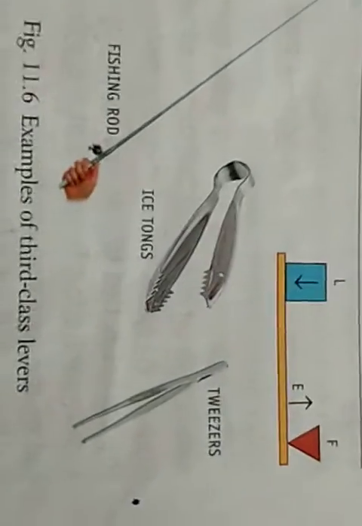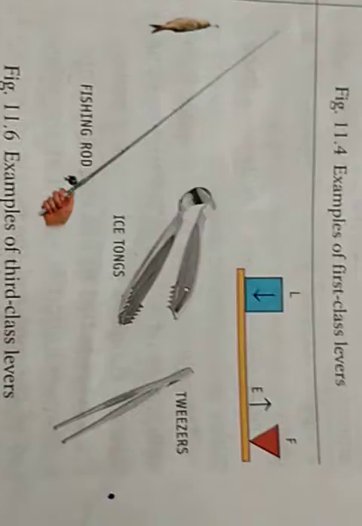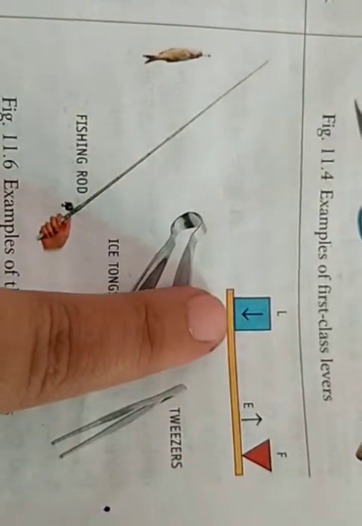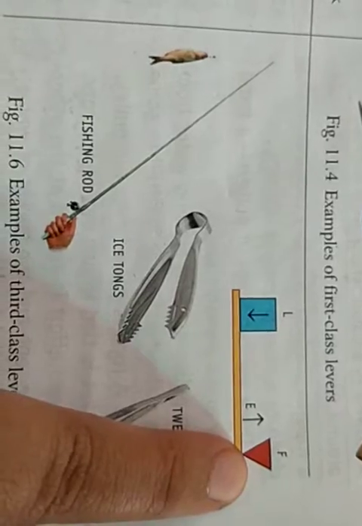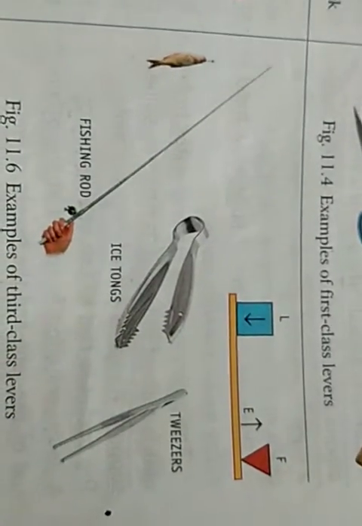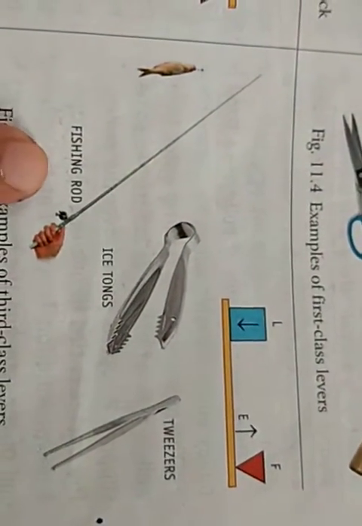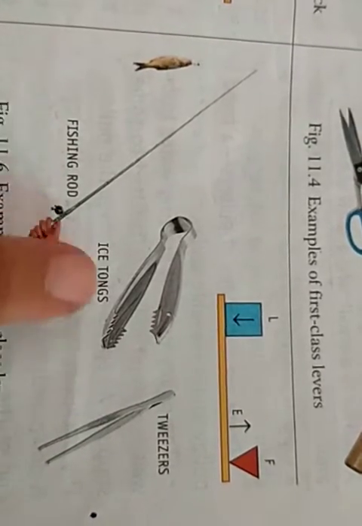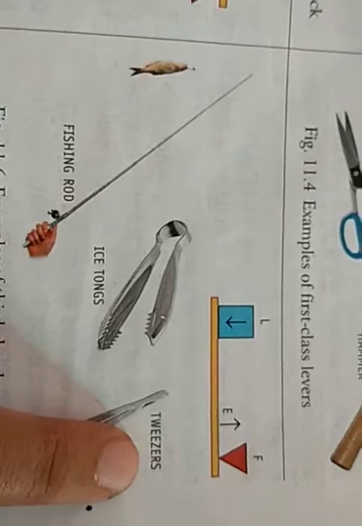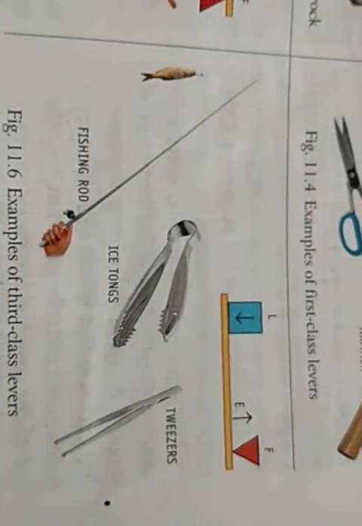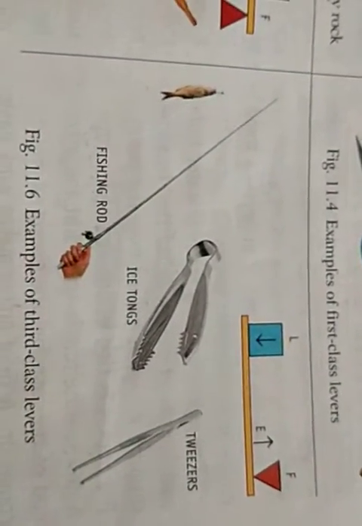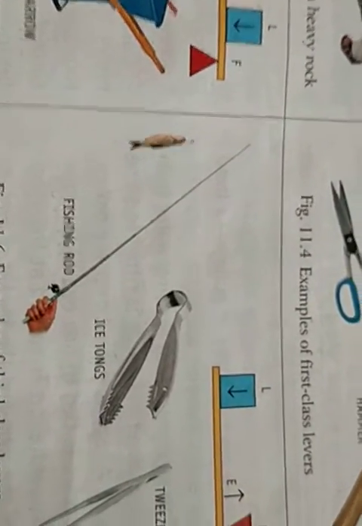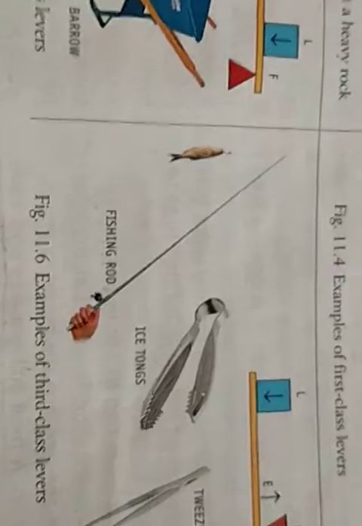Now coming to the third class lever. In a third class lever, see here the effort is between the load and the fulcrum. So this is an example of a third class lever. Things included in third class levers are fishing rod, ice tongs and tweezers. So levers are classified into three types on the basis of the position of effort, fulcrum and load.